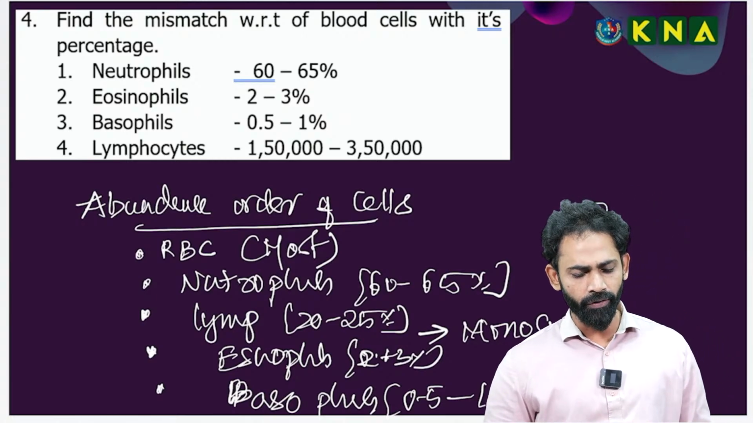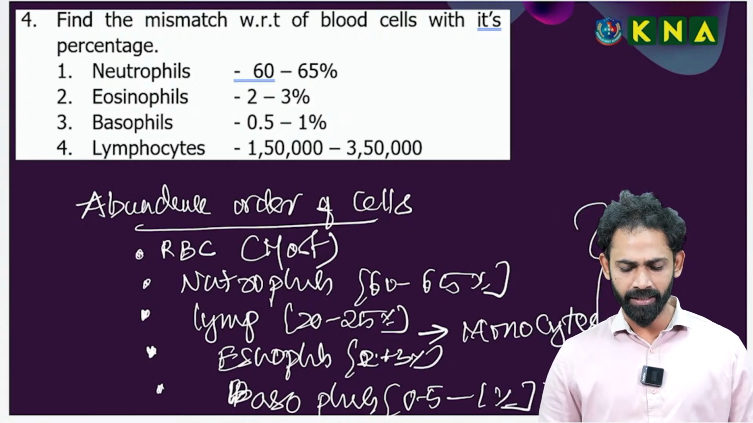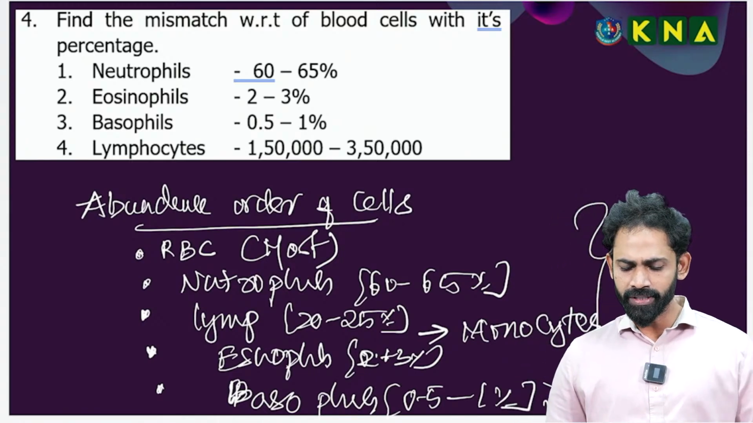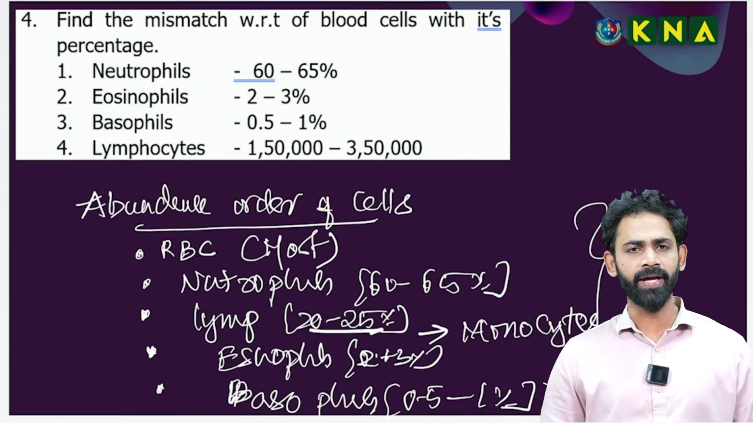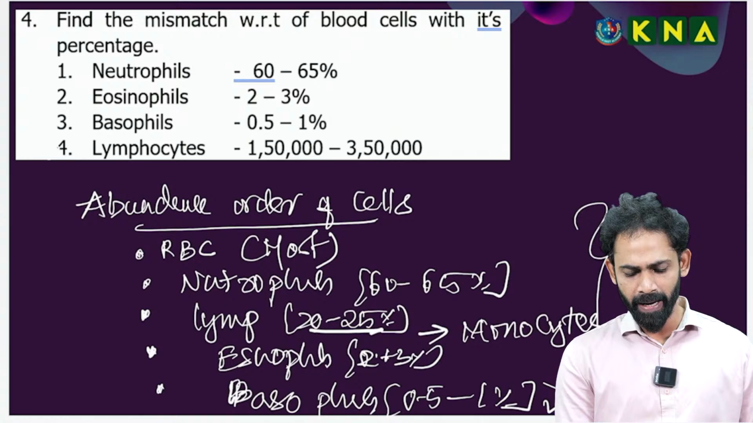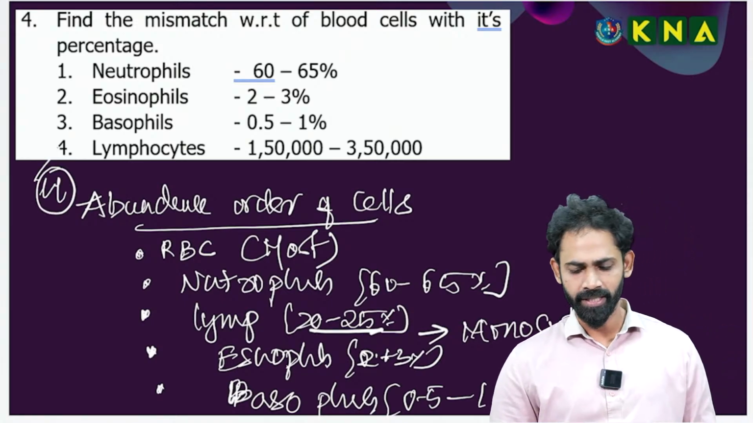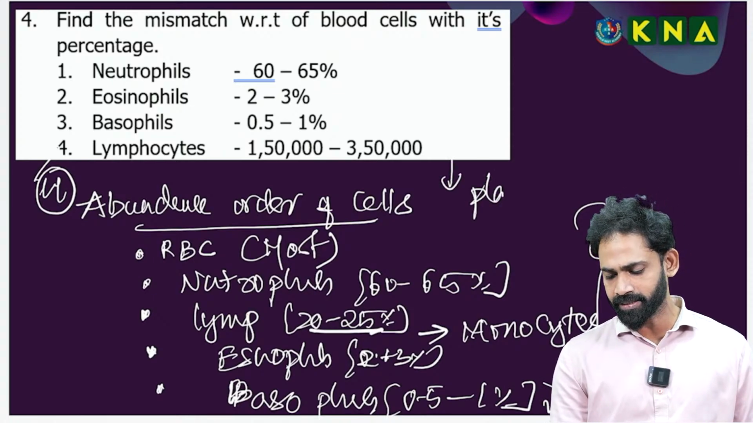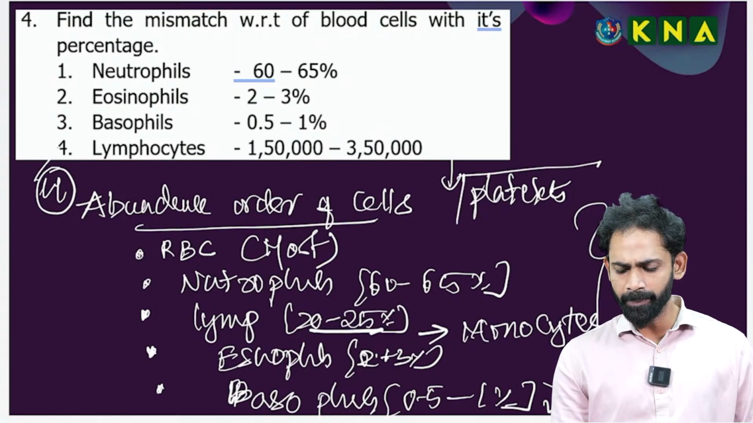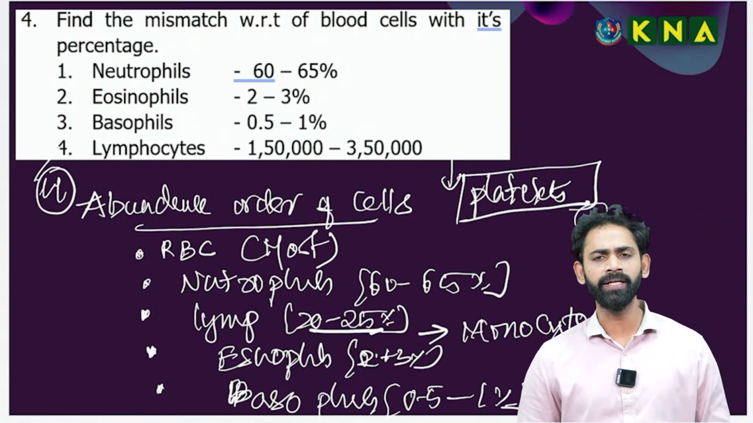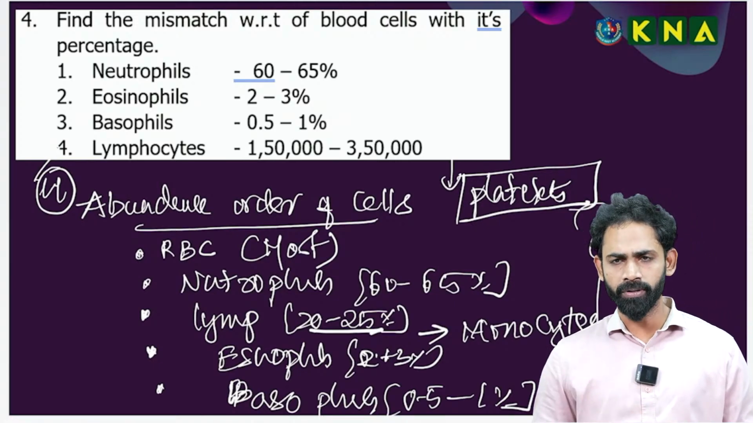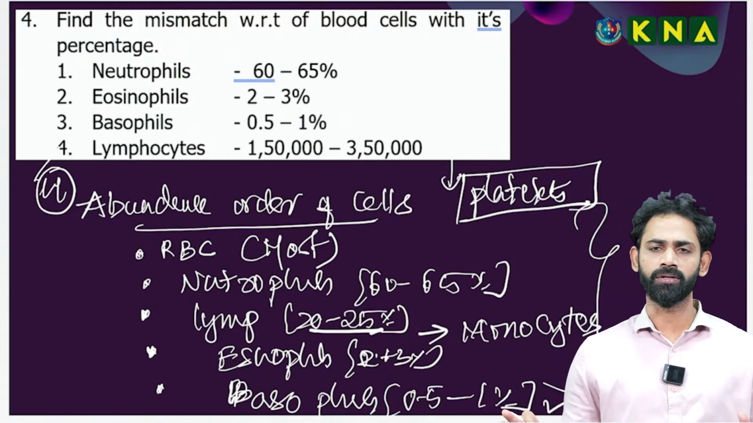Now you can go for the neutrophil 60 to 65%. That's correct. Eosinophils okay. Basophils okay. Lymphocytes you can see, lymphocytes is 20 to 25%. This is incorrect. The mismatch pair, the fourth one, I am going to take as the mismatch. This is 1,50,000 to 3,50,000, that is related to the platelets. So now you got the composition of the plasma, the functions of the proteins, and the abundancy order of the formed elements also.